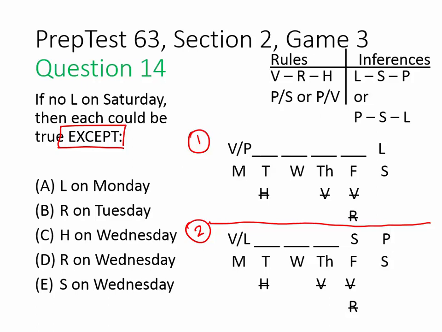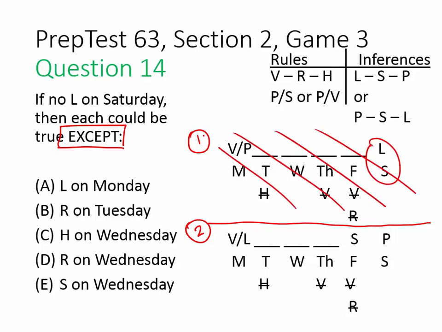Okay, so we have our 2 limited options and we know that we cannot have L on Saturday. Therefore, this entire option up here is out of the running. We're not even looking at it. So we're dealing only with option number 2. So let's figure out how each of these answer choices works.